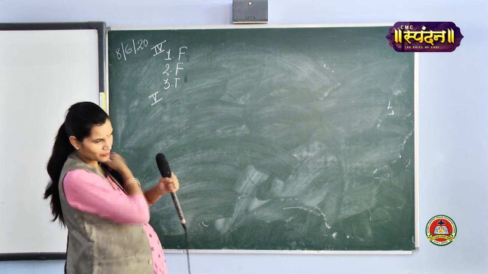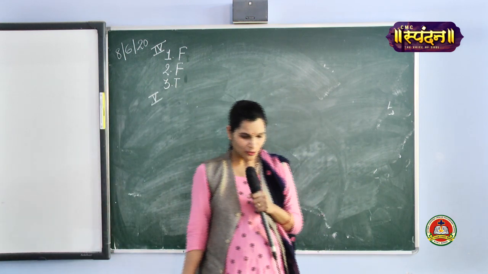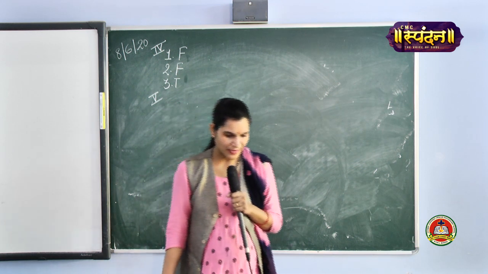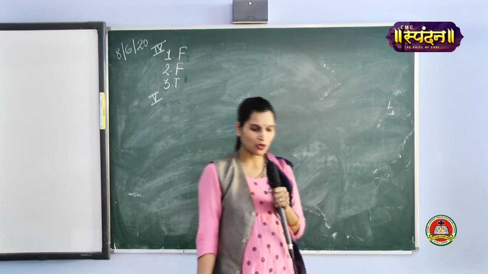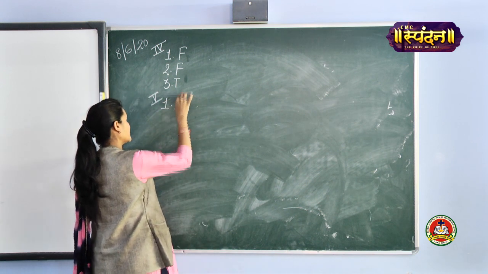Okay. Now we move to the fifth one, that is fill in the blanks. Now computers are used in banks to deposit and withdraw money. So first answer will be money.